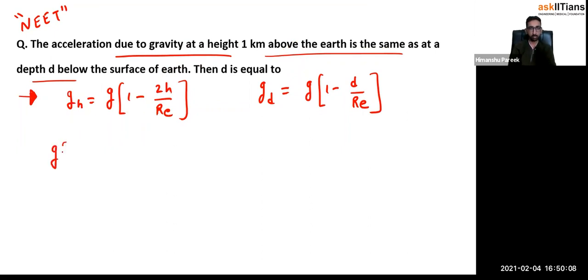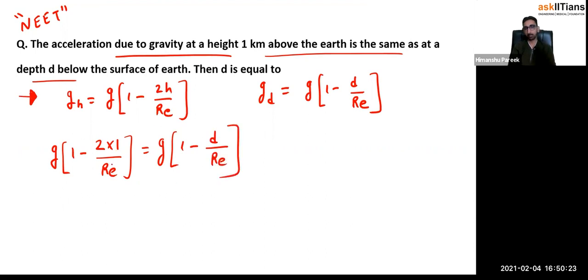So small g times (1 minus h, which is 1 kilometer, divided by Re) is equal to small g times (1 minus the depth we have to calculate, d, over Re). Small g will get cancelled out. So you will be remaining with 1 minus 2 over Re is equal to 1 minus d over Re.